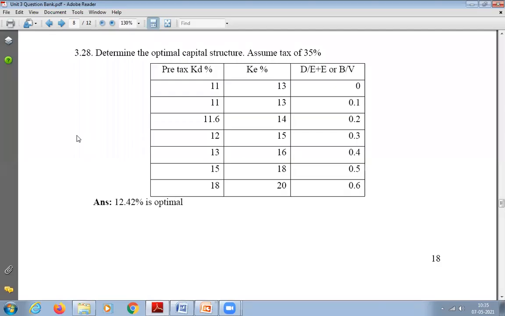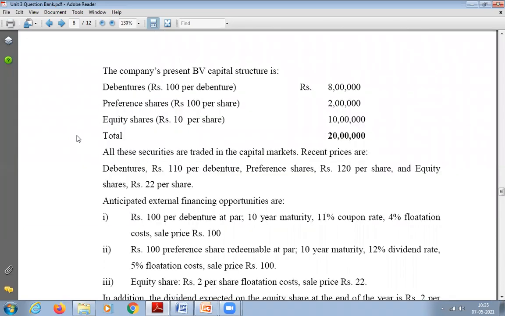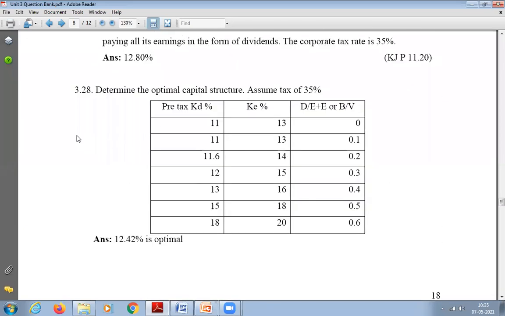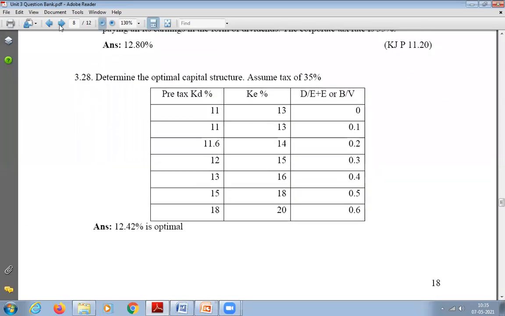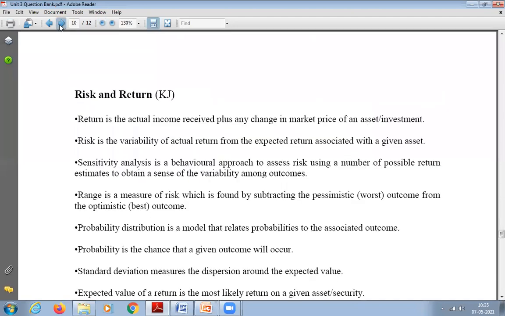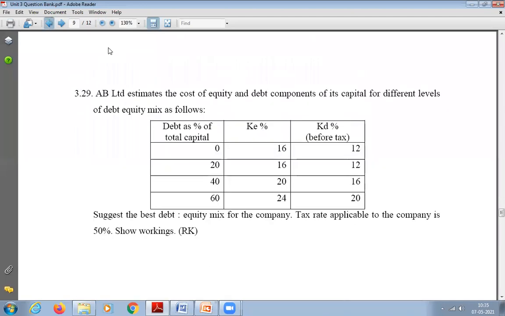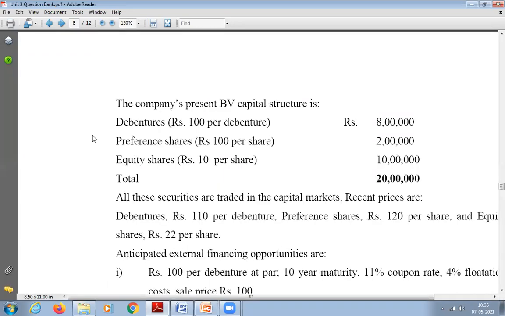What is the next question for us? Question number 3.28. Somebody please read it for us.